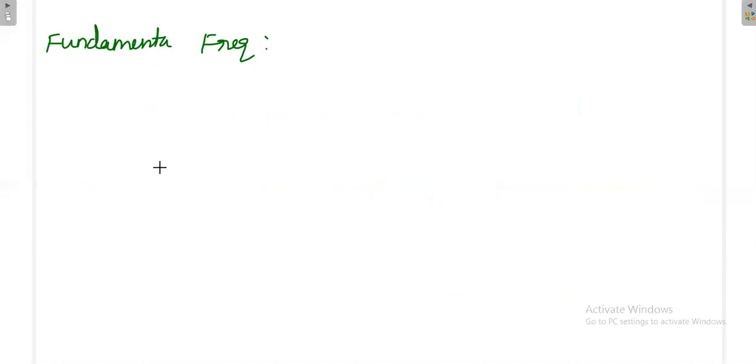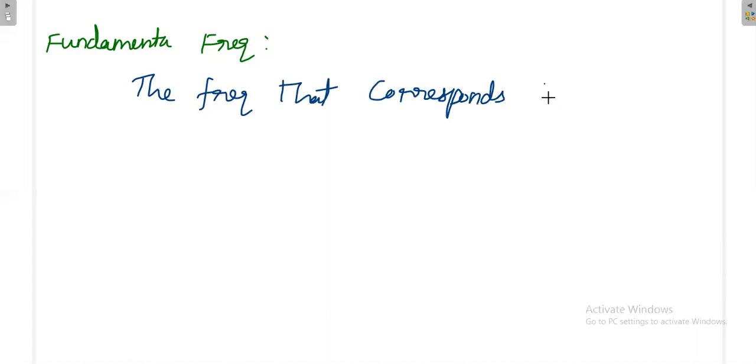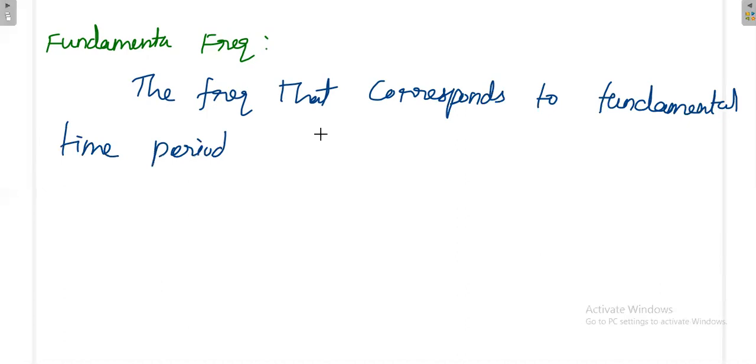The frequency that corresponds to the fundamental time period is known as the fundamental frequency.